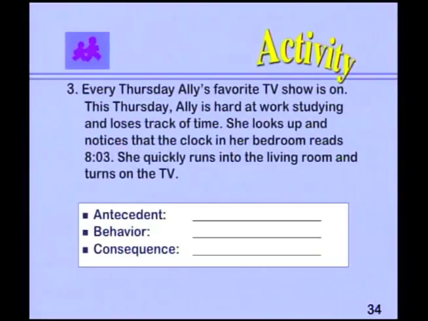Number 3. Every Thursday, Allie's favorite TV show's on. This Thursday, Allie is hard at work studying and she loses track of time. She looks up and notices that the clock in her bedroom reads 8:03. She quickly runs to the living room and turns on the TV. This gets a little difficult. Antecedent, behavior, and consequence.